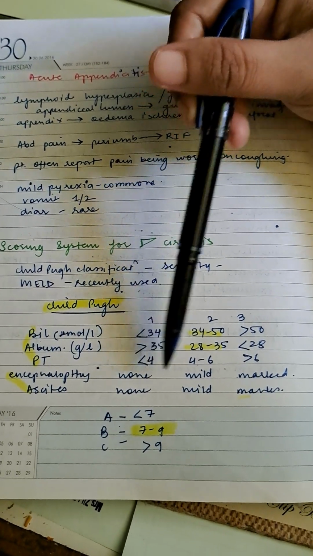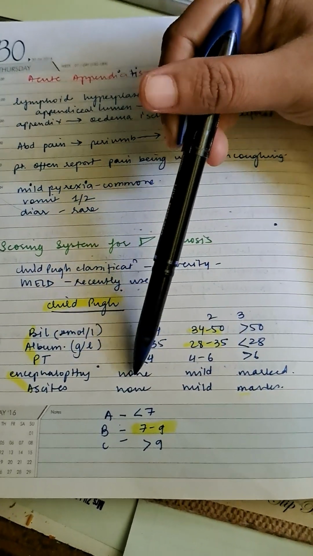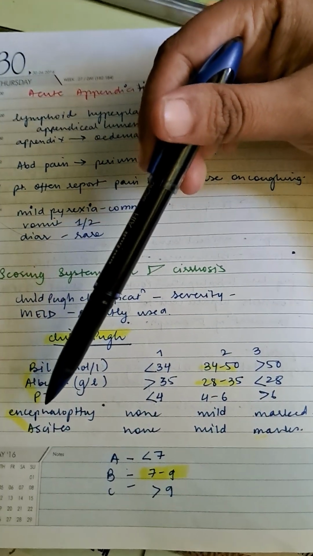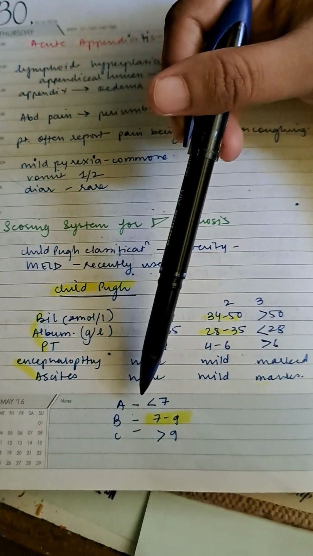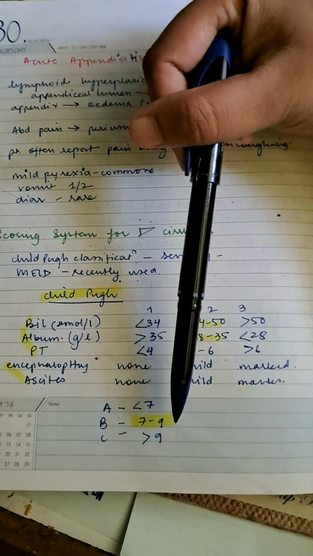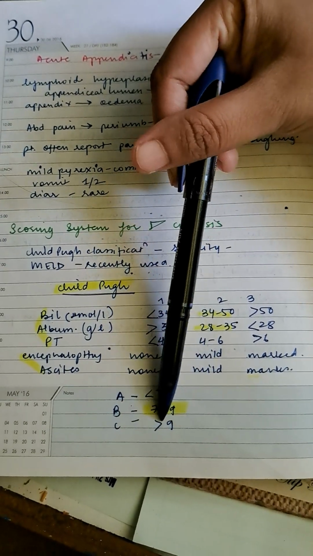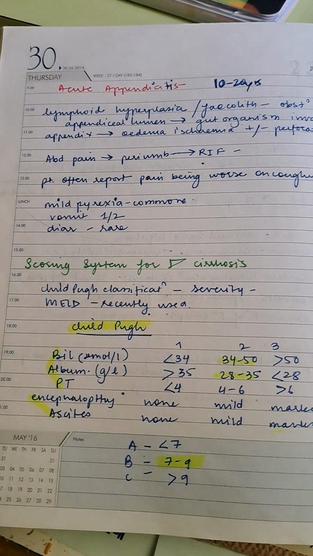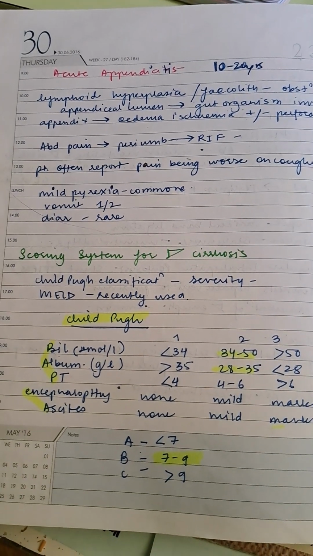Encephalopathy none, mild and marked. Ascites again none, mild and marked. So these are the Child-Pugh parameters. A is less than 7, B is 7 to 9 and C is more than 9. So C is the most severe one in this case.